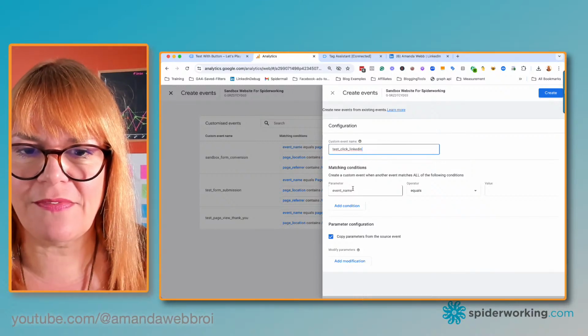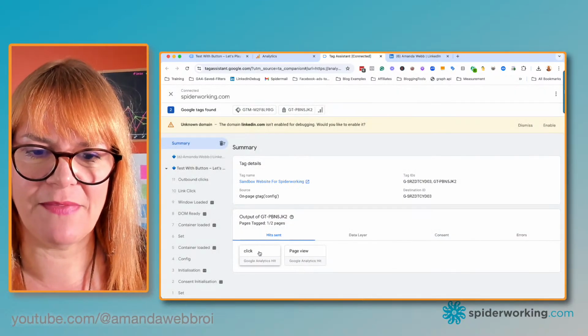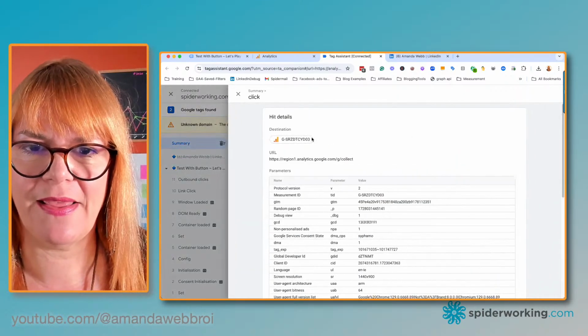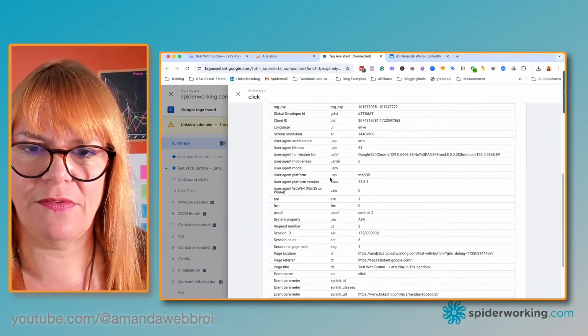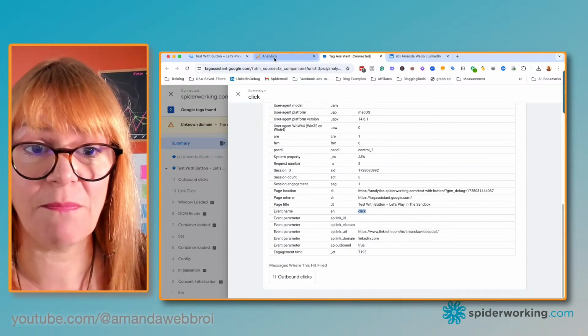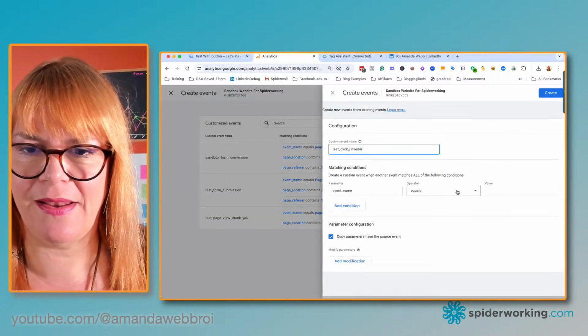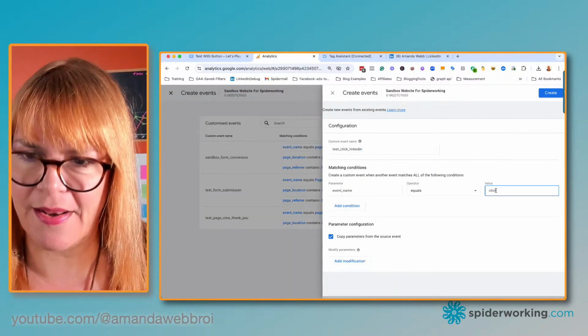So that's enough information to tell me what that's going to be when it appears in my analytics. So this time the event name, remember what we're looking for here is the click. The event name is click, not page view. And if I click into this, actually scroll right down to the bottom, event name click, we can see that there. So we're just matching that up. So I'm going back in here and I'm saying the event name equals click.